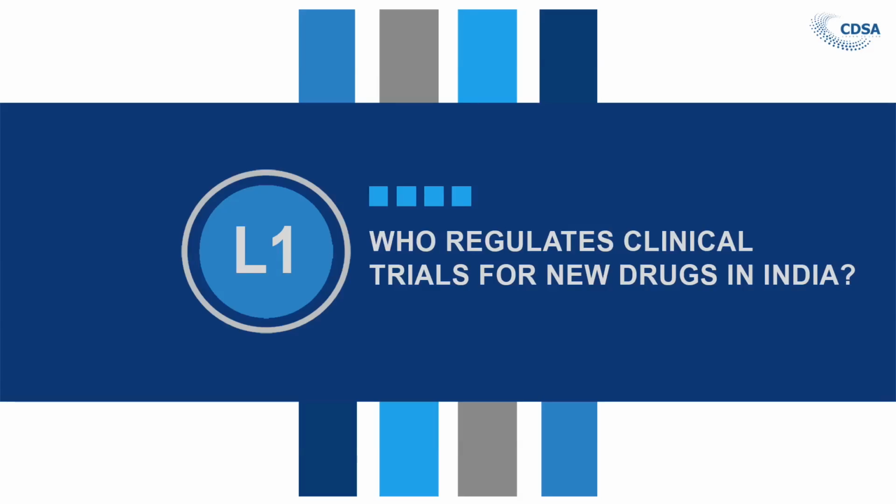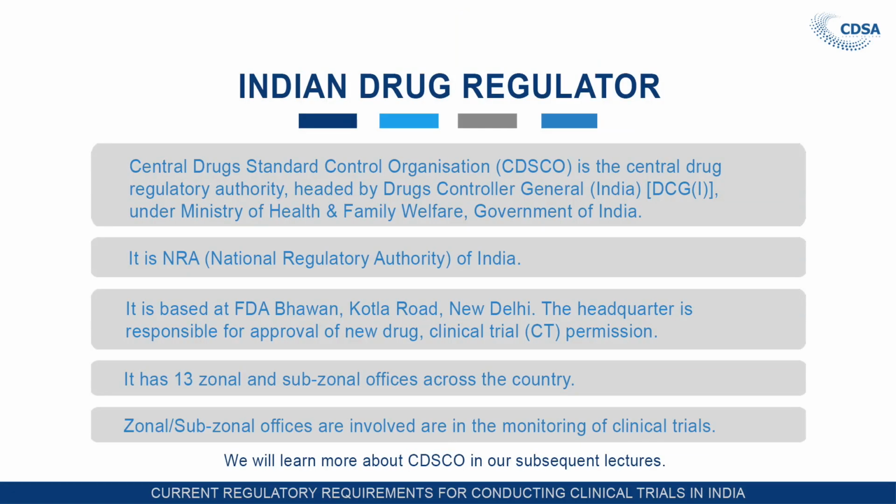Now let us see who regulates clinical trials in India and who these regulators are. So, Indian drug regulators: CDSCO, that is Central Drug Standard Control Organization, is the Central Drug Regulatory Authority. This is headed by the DCGI, that is Drug Controller General of India. Sometimes it is called the Central License Approving Authority. CDSCO is under the Ministry of Health and Family Welfare, Government of India. CDSCO is also known as NRA, that is National Regulatory Authority of India.